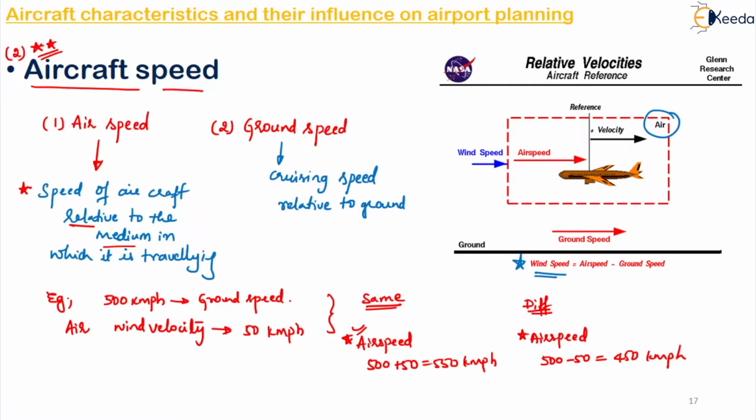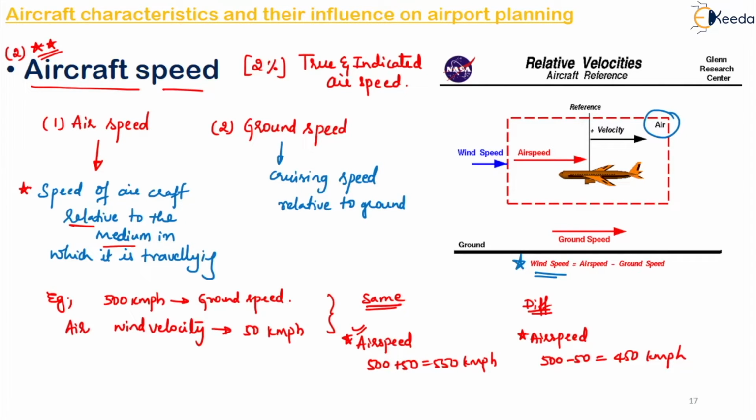Okay, normally what will happen is there will be a 2% difference between your true and indicated airspeed. The pilot obtains this speed from an airspeed indicator, which are very highly sensitive instruments with respect to the density of air at different altitudes. So normally we find the indicated speed slightly lesser than your true air speed.